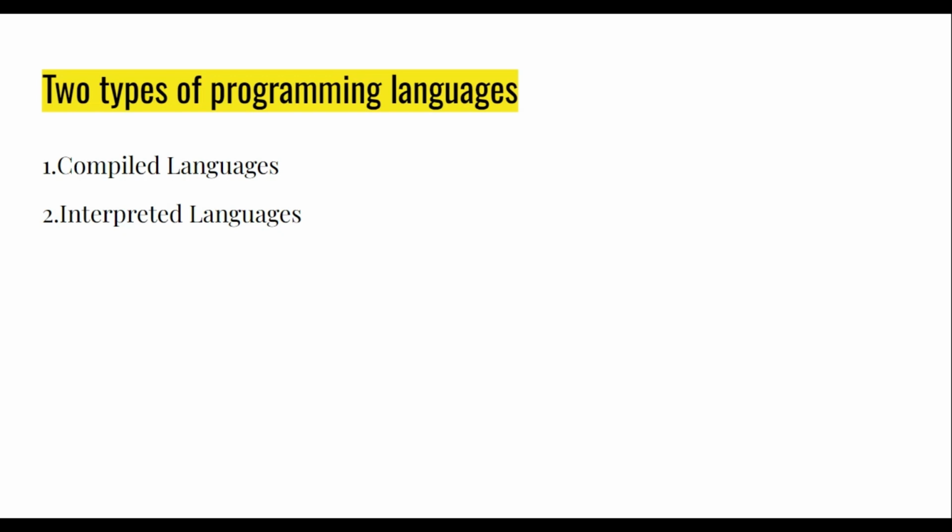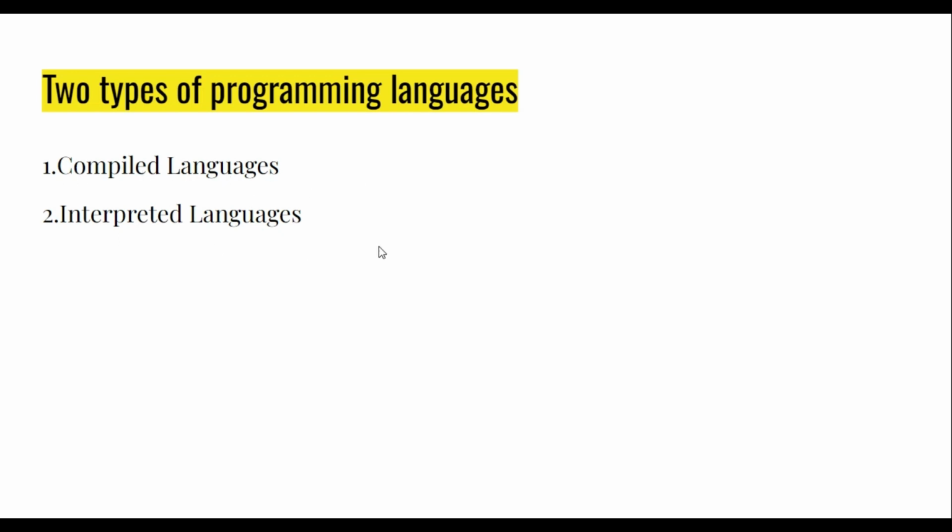Once you compile that code, there can be compilation errors also. You have to solve those errors first, then there will be the final execution of your program. So compiled languages have a separate compilation phase.